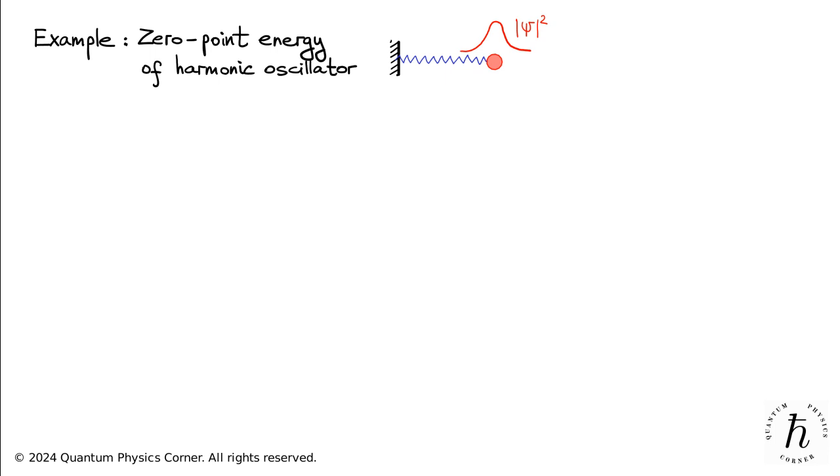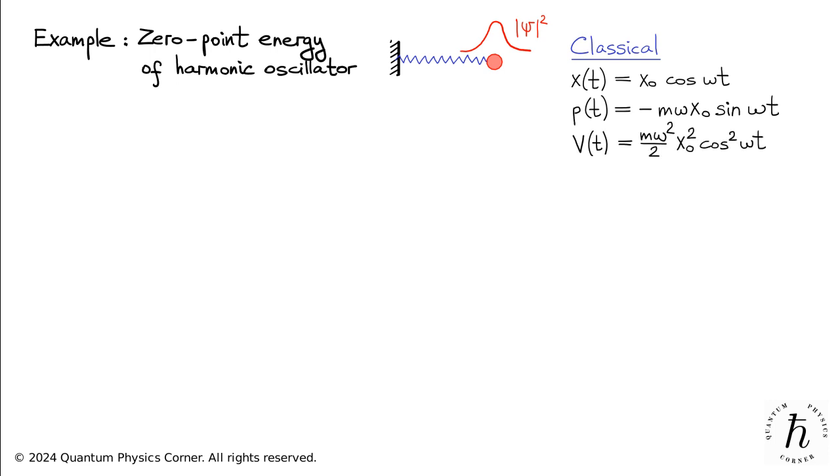We'll start by considering the classical mechanical version of this system. Previously, we have looked at the scenario in which the system is characterized by the following trajectory. The time-dependent position of the oscillating particle, x of t, is given by its initial position, x sub 0, multiplied by the cosine of omega t. The particle's momentum equals the mass multiplied by the time derivative of the particle's position. Its potential energy is half the spring constant, m omega squared, times the square of the position.